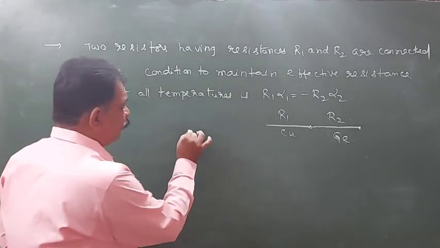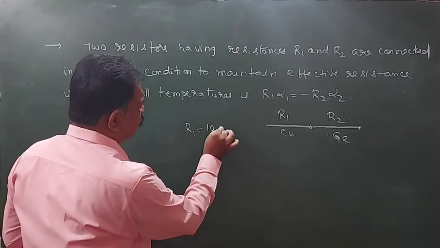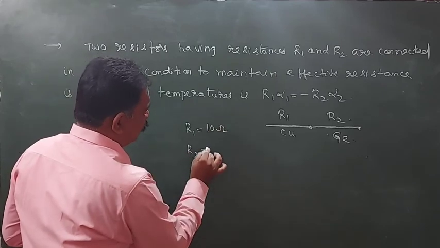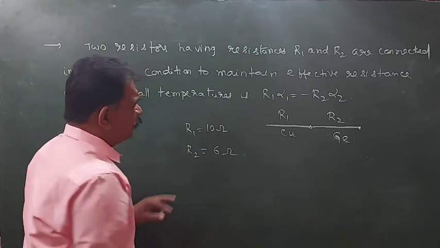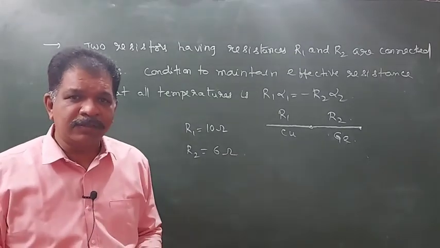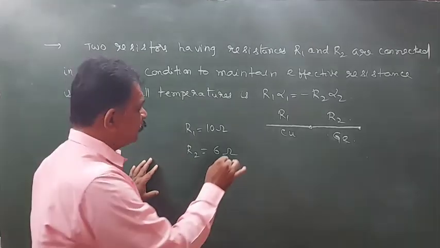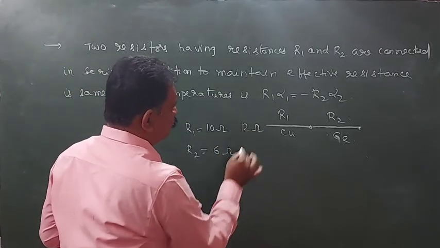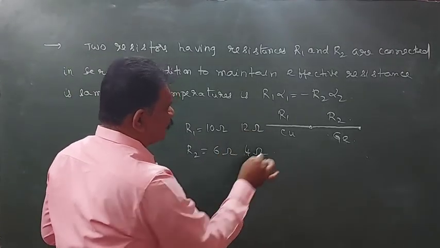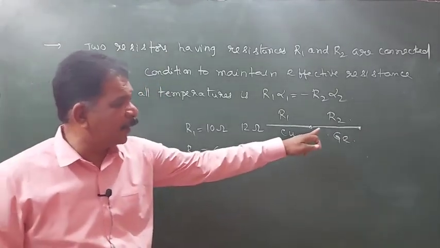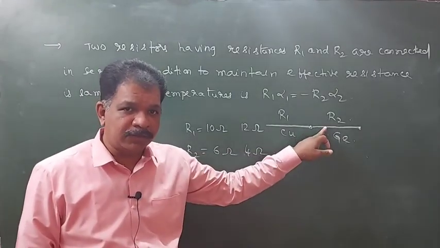For example, R1 is 10 ohms, R2 is 6 ohms. What is the effective resistance? 16 ohms. On increasing the temperature, R1 becomes 12 ohms, R2 becomes 4 ohms because it is having negative temperature coefficient.